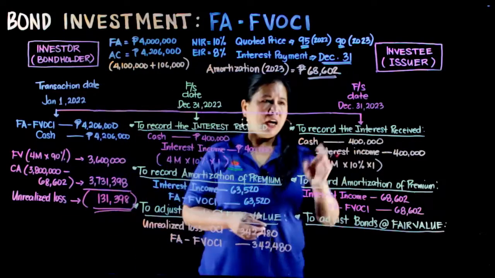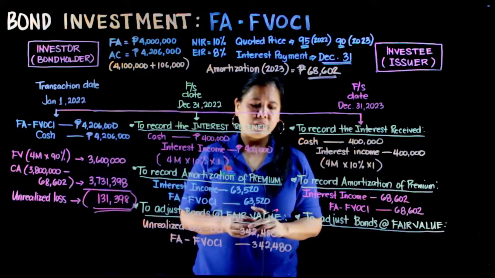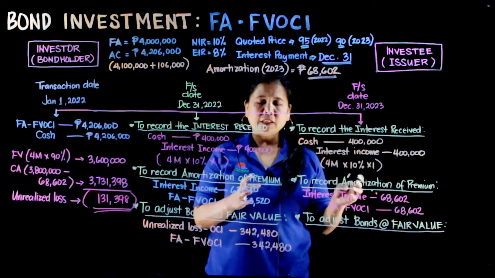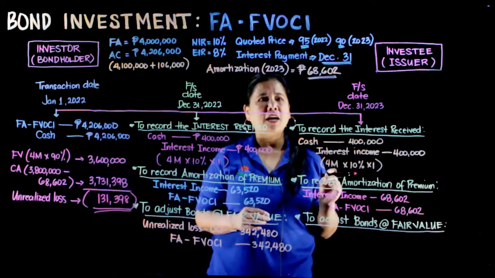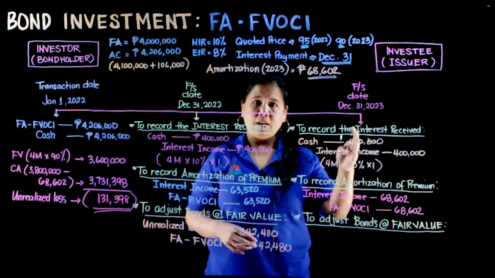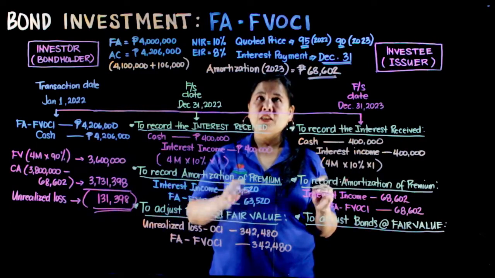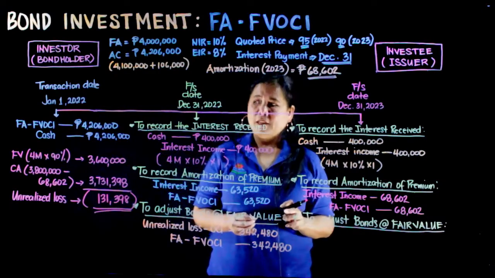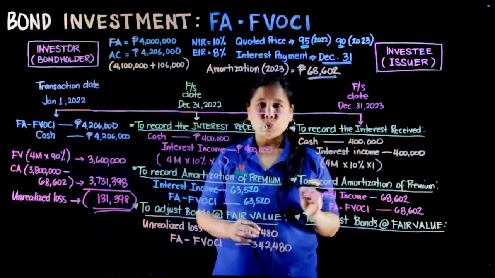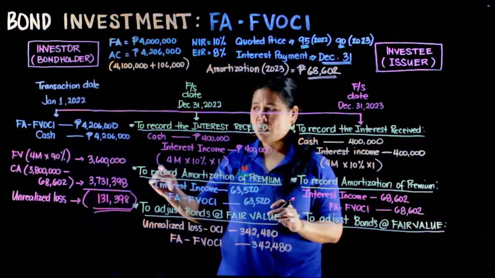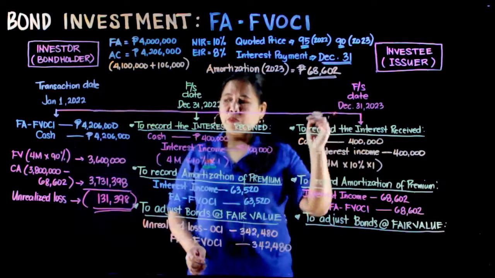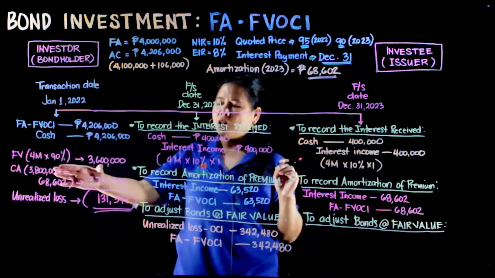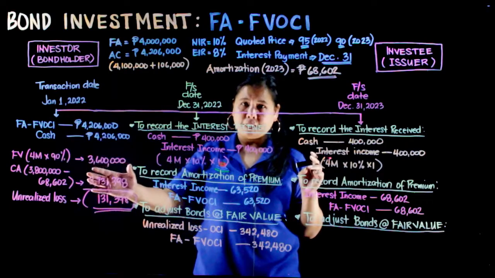So we have, at the end of December 31st, 2023, mag-a-adjust tayo ng ating bonds at fair value. Yan ang dapat na magiging measurement ng ating bonds at the end of the year. Kaya nga, this is measured at fair value through other comprehensive income. Then, on December 31st, 2023, ang ating fair value, which is quoted at 90% of the face amount, ang ating fair value ng bonds na ito is 3,600,000.